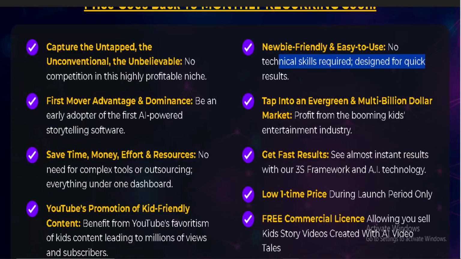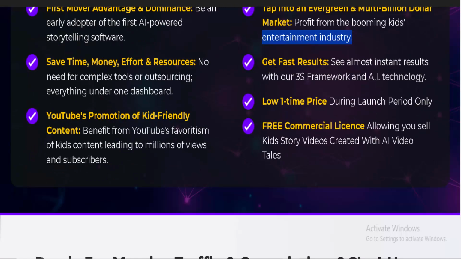Tap into an evergreen and multi-billion-dollar market. Profit from the booming kids entertainment industry. Get fast results. See almost instant results with our 3-step framework and AI technology. Low one-time price during launch period only. Free commercial license allowing you to sell kids story videos created with AI VideoTales.